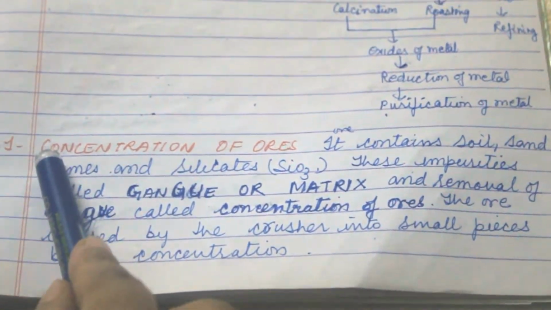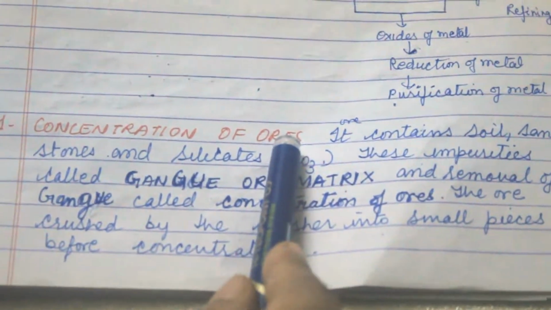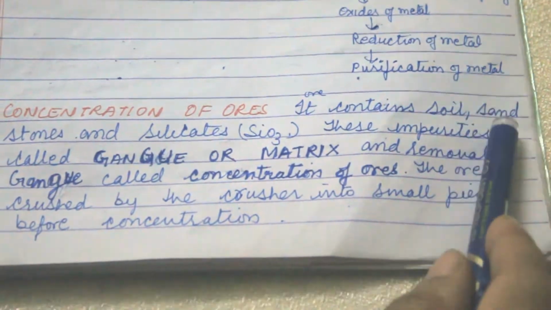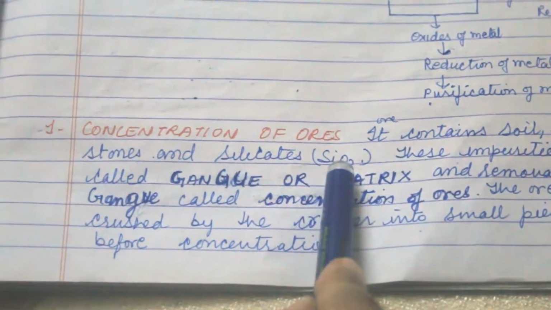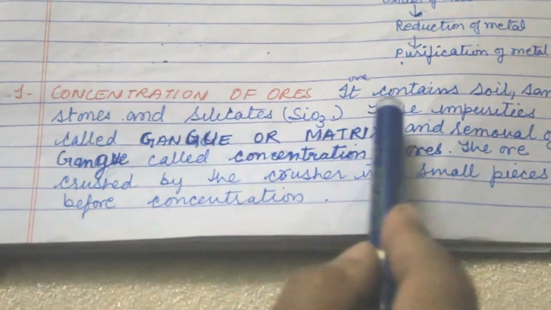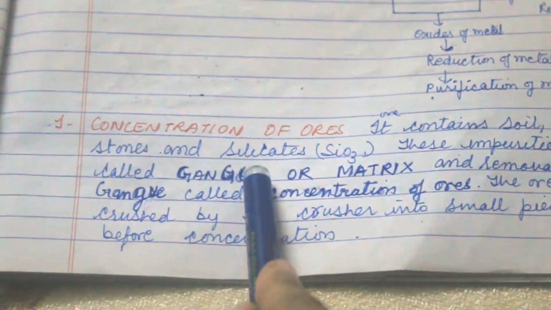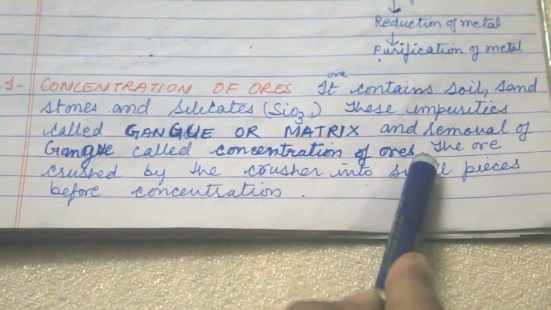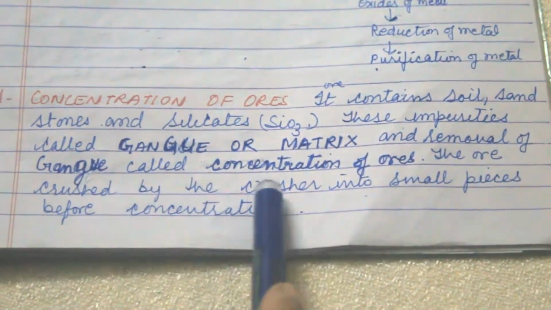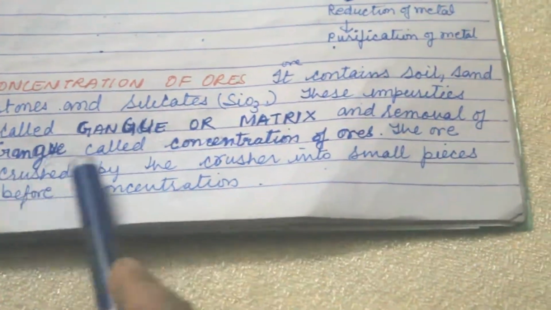Hello student, today my topic is concentration of ore. Ore contains soil, sands, stone and silicate. Silicate means SiO3 is the formula of silicate. These impurities are called gangues or matrix, and removal of gangues is called concentration of ore. The ore is crushed by a crusher into small pieces before concentration.